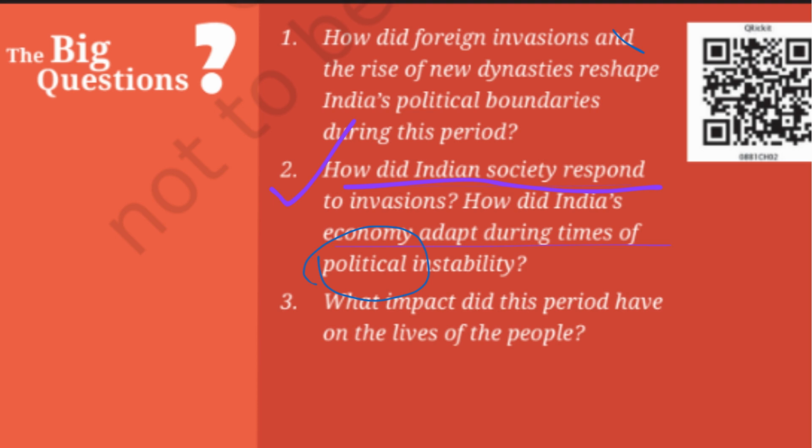What impact did all this have on the lives of ordinary people? How did it affect farmers, traders, craftsmen, and common citizens? These are the big questions that will guide our journey through this chapter.